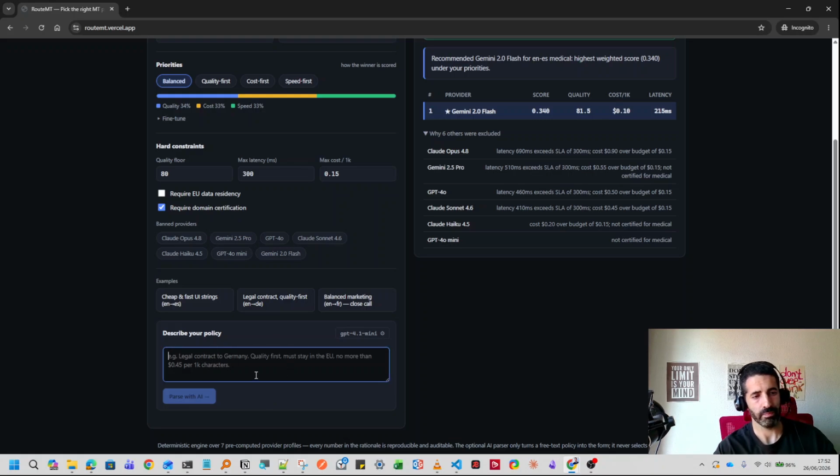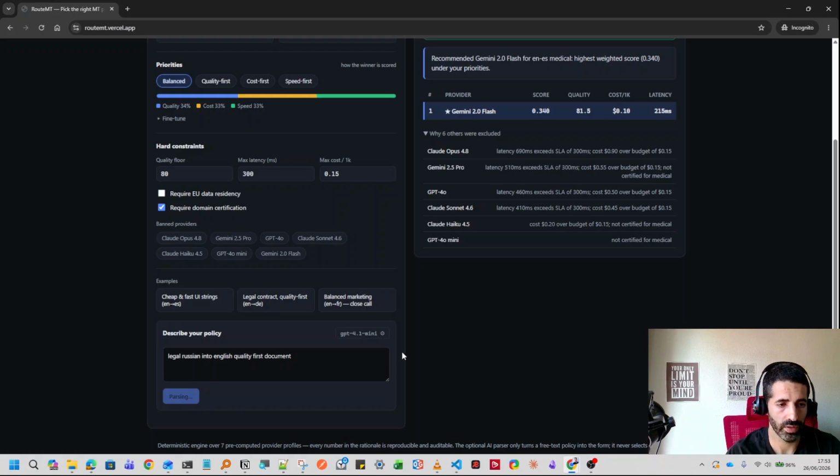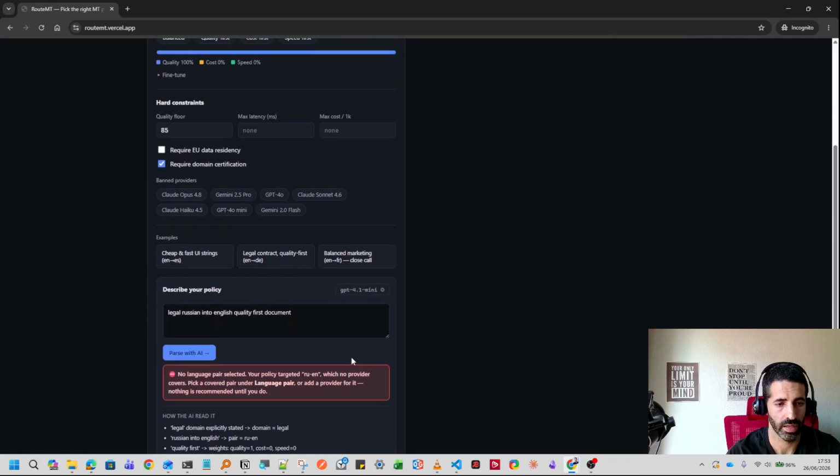The policy box is where we can describe to the LLM what we need. For example, legal Russian into English quality first document, and we press parse, and we see that no language pair is selected.